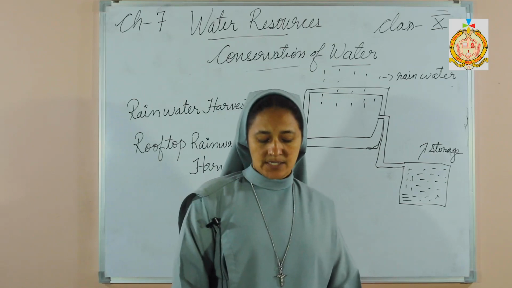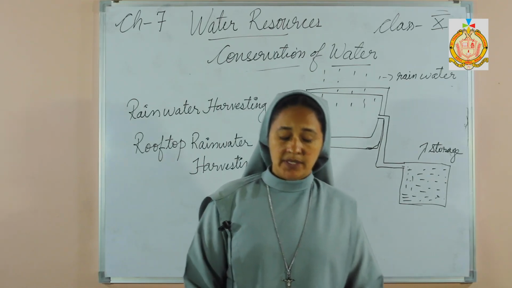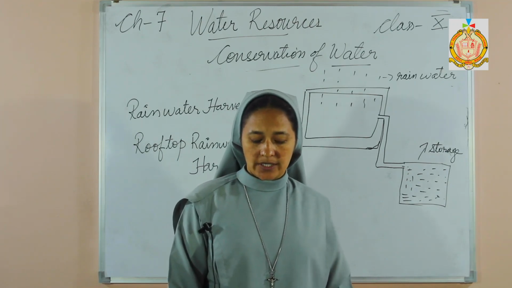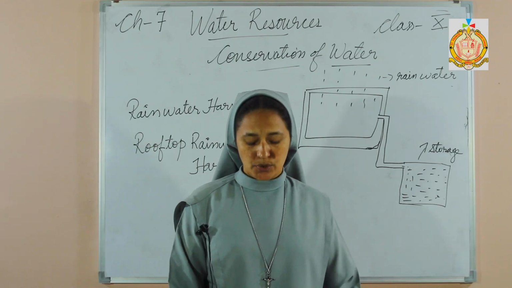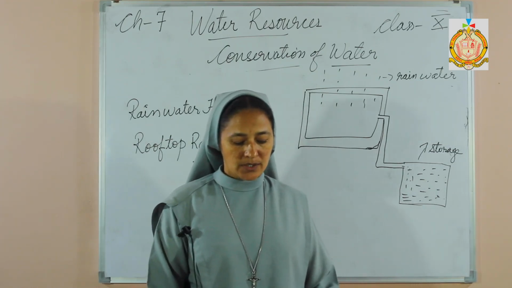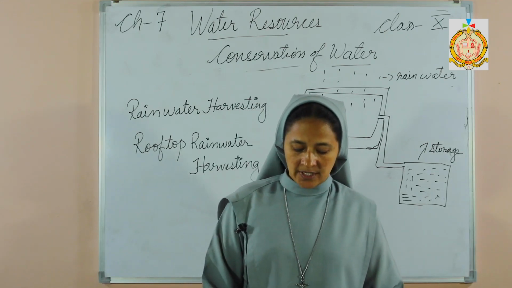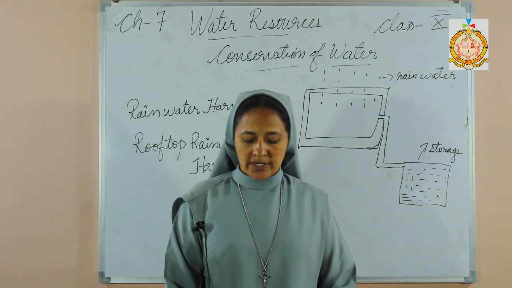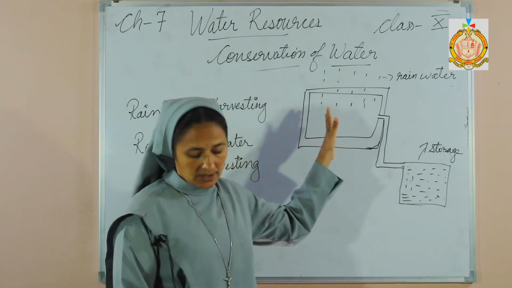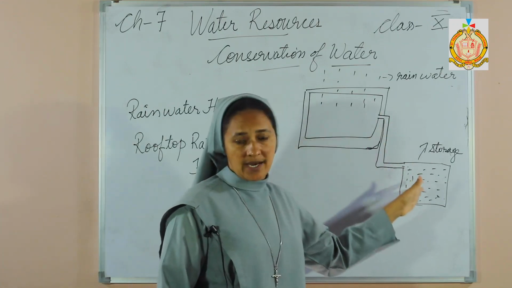Now we are going to discuss rainwater harvesting. Rainwater harvesting is a method of collecting rainwater directly for different purposes, or recharging it into the ground to improve the groundwater. It is a simple method to collect rainwater, store it and use it for various purposes. Now what do we need to do in rainwater harvesting? Water is collected on the roof of the house and is directed to the tanks.